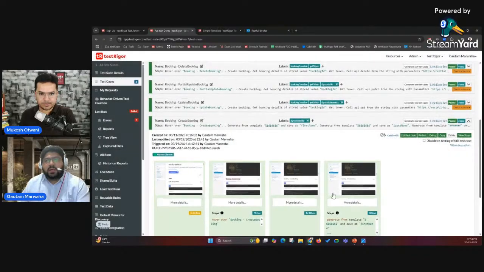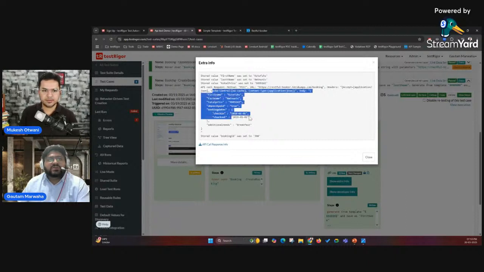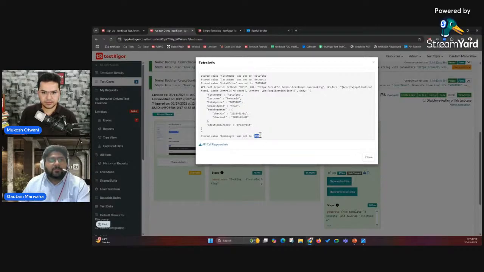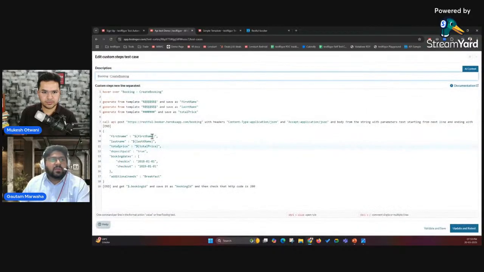And if I show you the execution and the response of this test case, I'll close this and show extra info. You can see the first name that it has generated is this. Because this is unique data, it will just create some name like this, and then we are passing it like this. In the actual request, you can see the first name is passed, and once this booking is successfully created, we get the booking ID like this, 340. This is how you can pass the dynamic value in the body of the API.